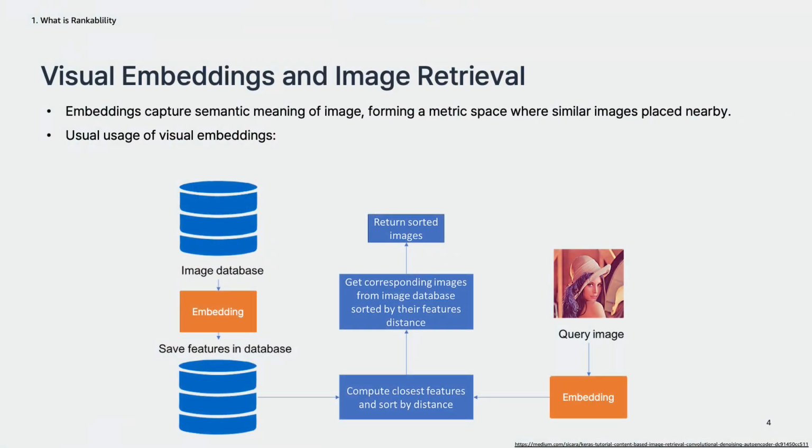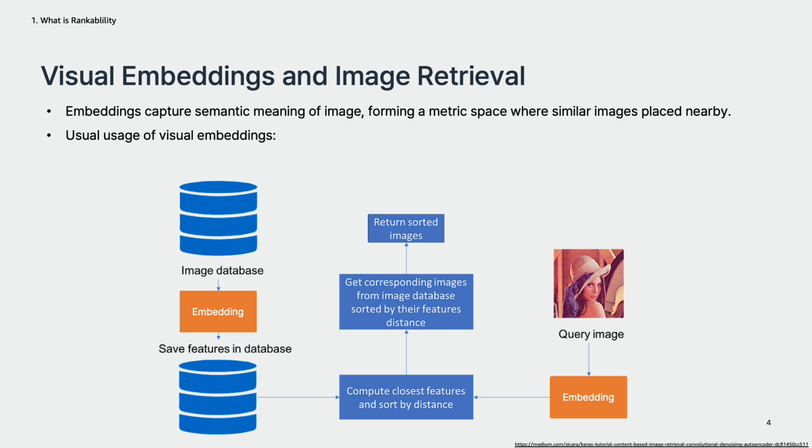Before explaining rankability, I'll briefly recap the usual usage of visual embeddings in image retrieval tasks. Visual embeddings are vectors which capture semantic meaning of a given image, encoded by a specific image encoder or embedding model. To retrieve images for a given query image, we first have to construct an image database and encode it to a vector database.